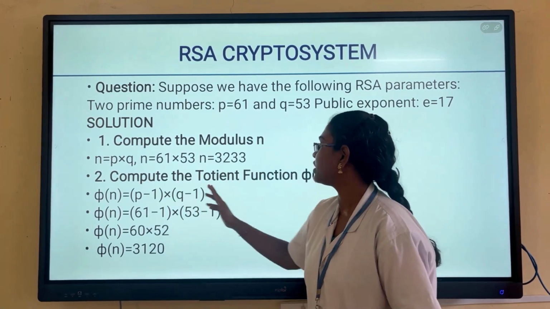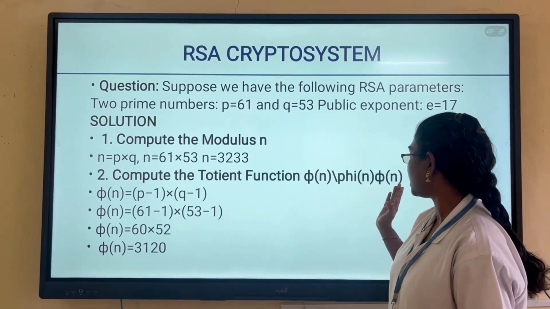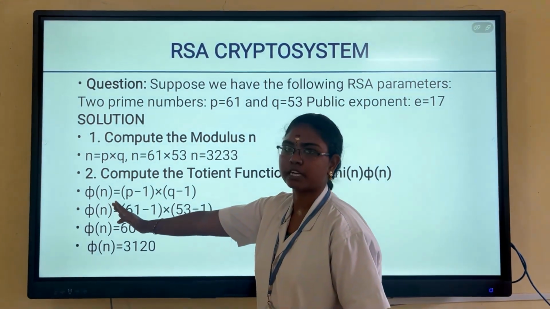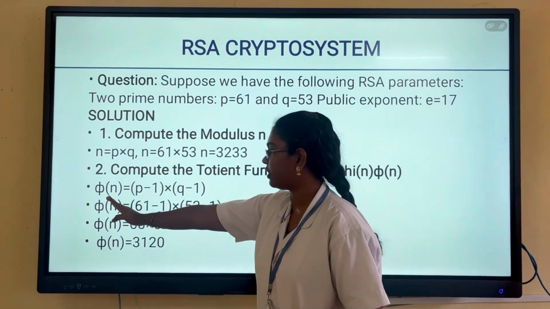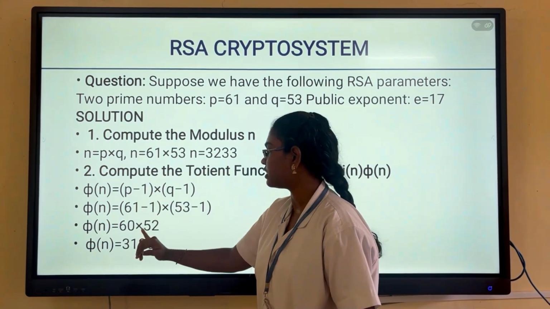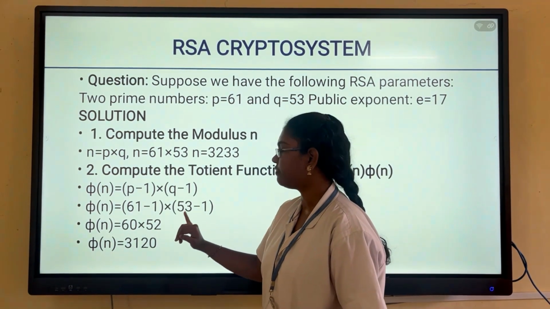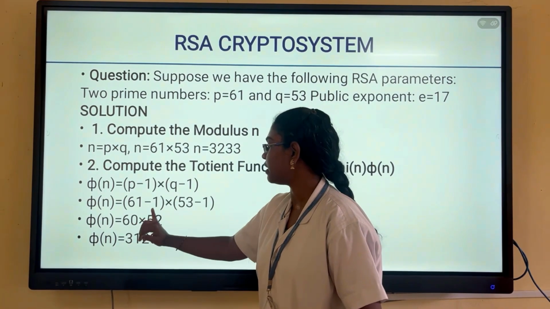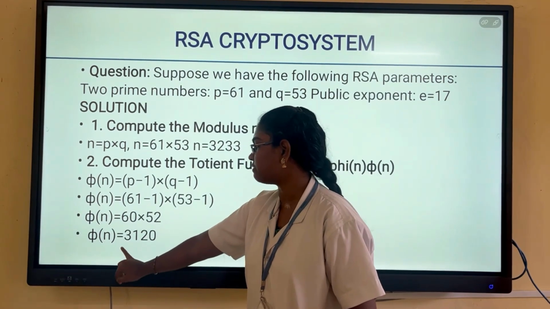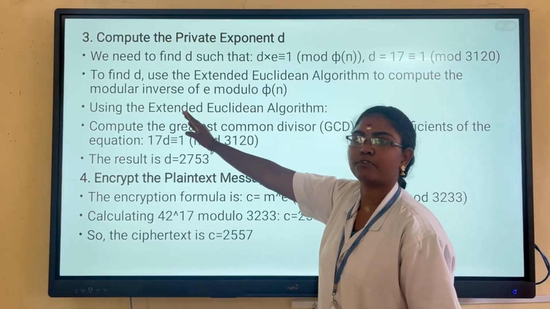Next, compute the totient function, phi of n, equal to p minus 1 times q minus 1. That is 61 minus 1 and 53 minus 1. 61 minus 1 is 60 and 53 minus 1 is 52. So phi of n is 3120. And next we go to step 3.